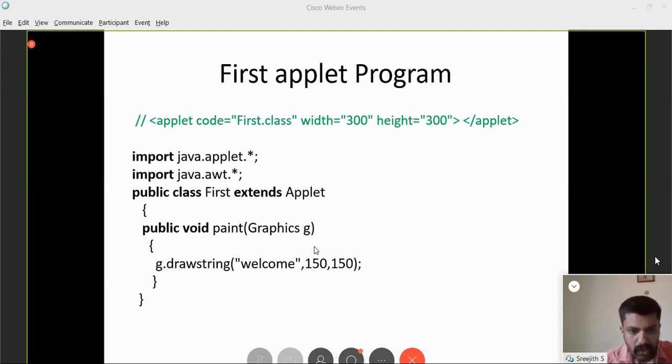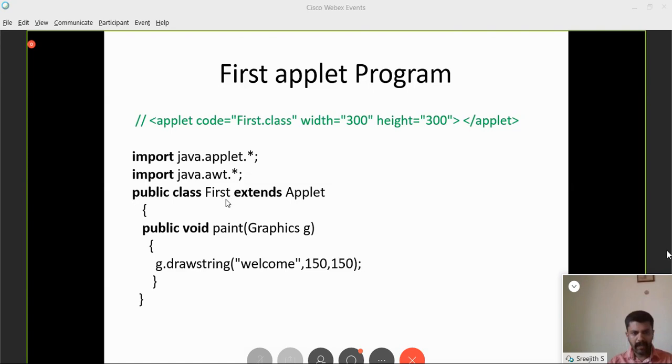We need the object of the Graphics class to draw different shapes and different things into the applet. There are many predefined methods in this Graphics class. I am using g.drawString to print a message, welcome, at position 150, 150, the x coordinate and y coordinate. This program can be compiled as usual, using the command javac. Since the class name is first, the name of the program will be first.java.